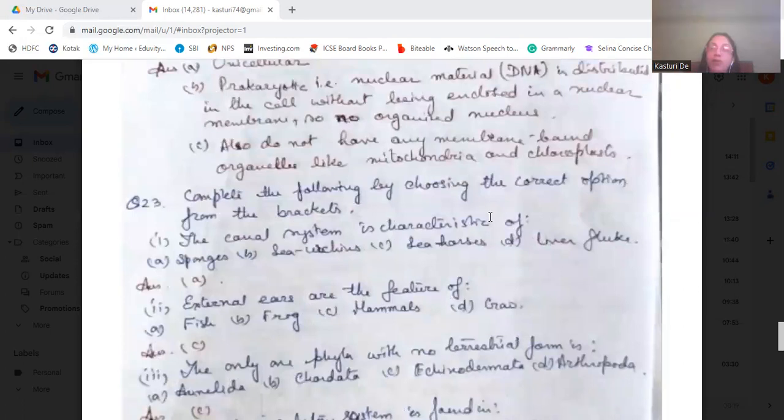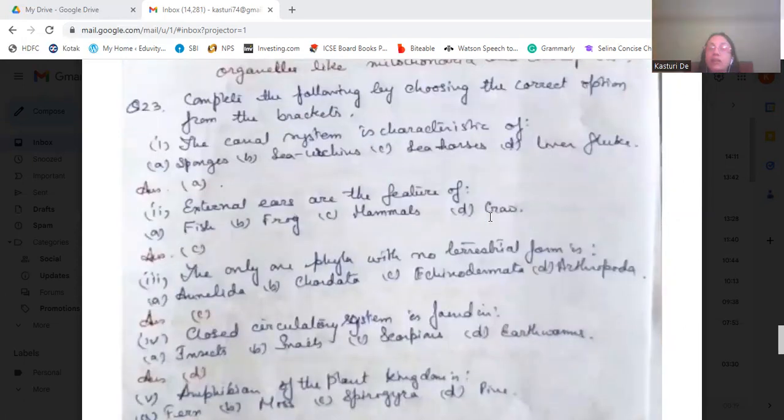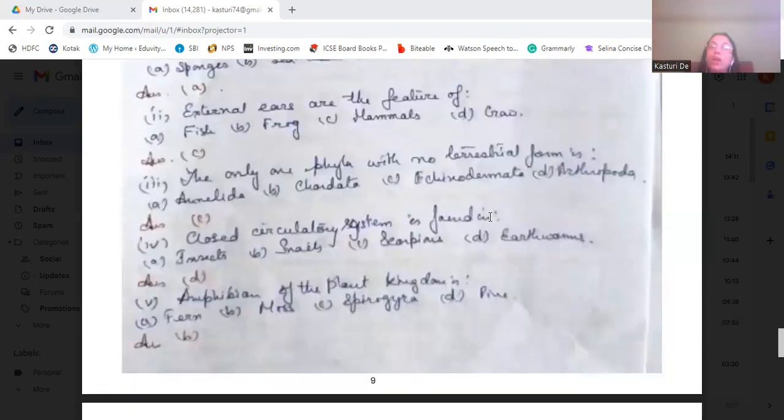Complete the following by choosing the correct option from the brackets. The canal system is a characteristic of sponges. Then external ears are the features of mammals. Then the only phylum with no terrestrial form is Echinodermata.